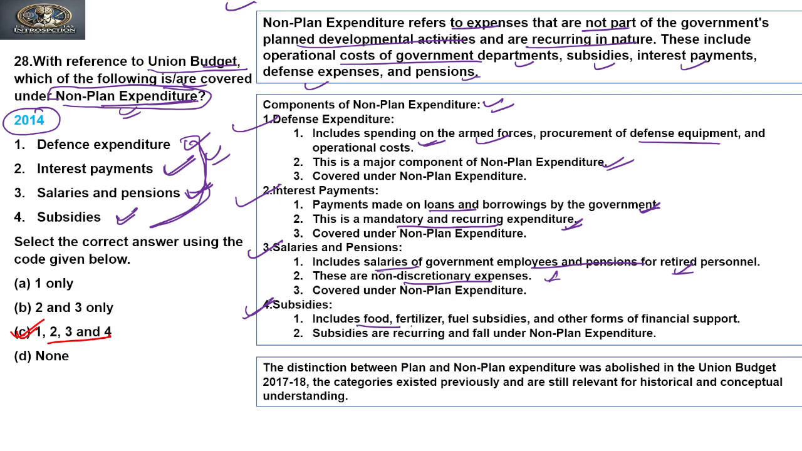Subsidies include food subsidies, fertilizer subsidies, fuel subsidies and other forms of subsidies. So subsidies also come under the non-planned expenditure. But the distinction between planned and non-planned expenditure was abolished in the union budget by the 2017-2018 budget. The categories existed previously and are still relevant for historical and conceptual understanding. Clear? So this is a question related to planned and non-planned expenditure. Now let us move to the next question.